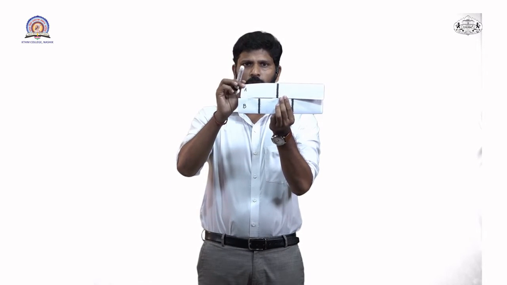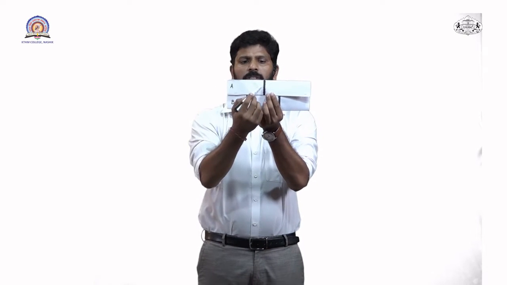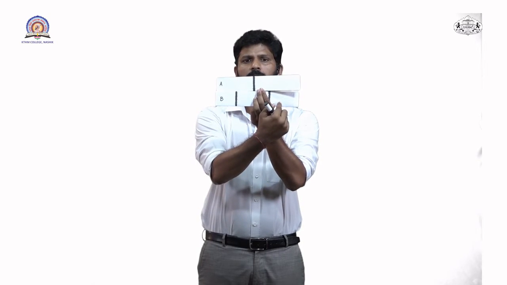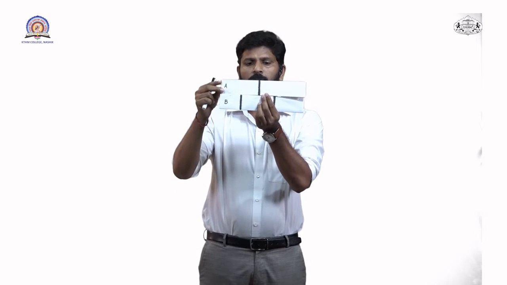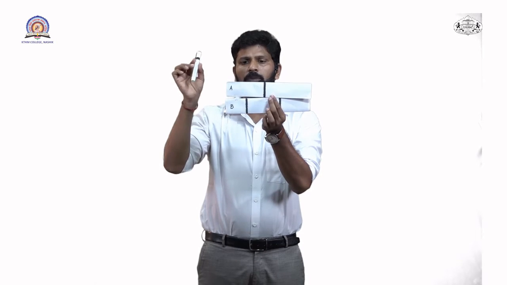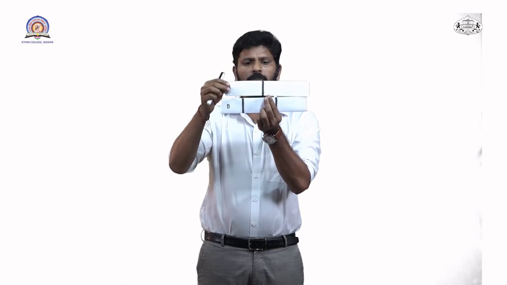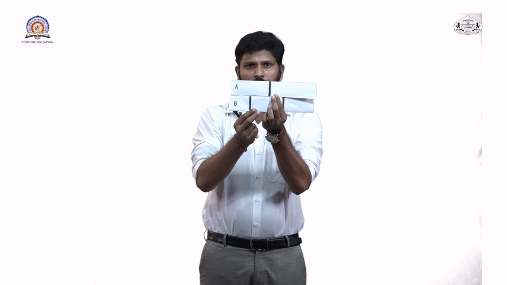So this is genome A, and on this genome, this is the only restriction site present for this restriction enzyme. On genome B, this is a restriction site, and again this is a restriction site. So when this restriction enzyme cuts genome A, it will create two fragments, and when it cuts genome B, it will create three fragments.